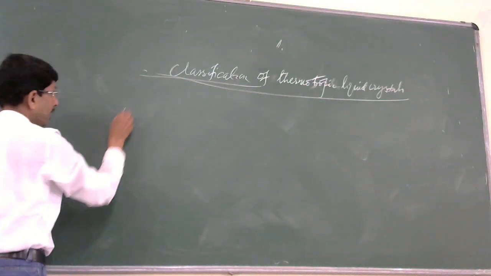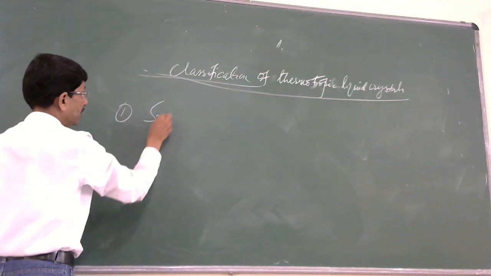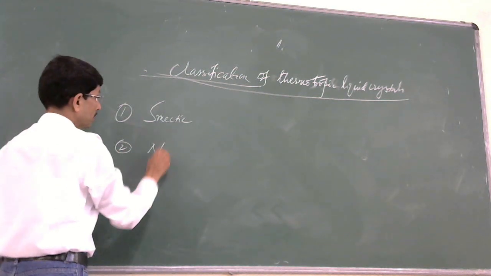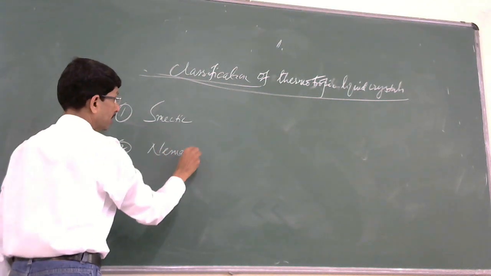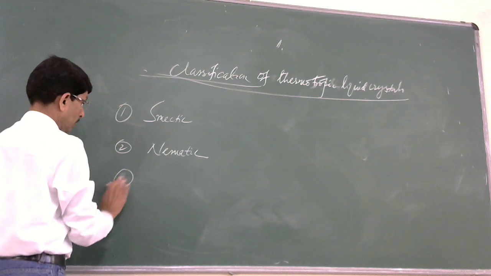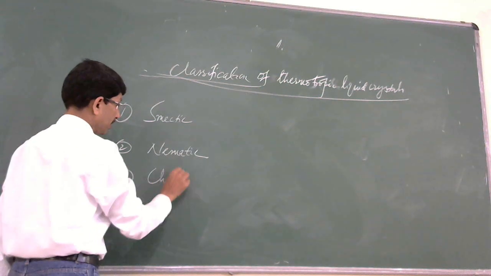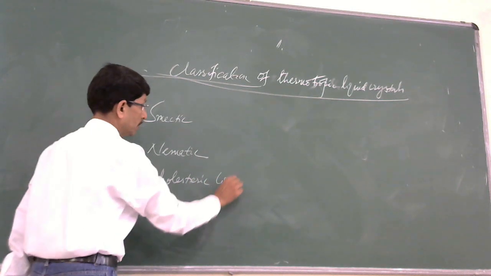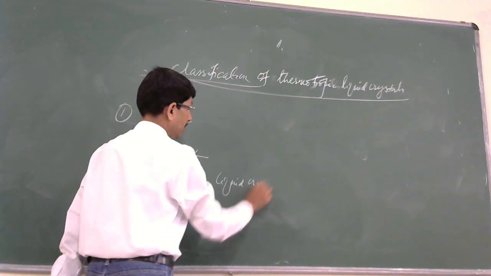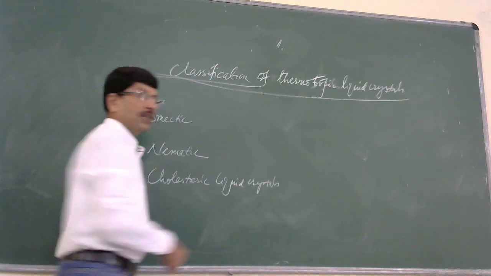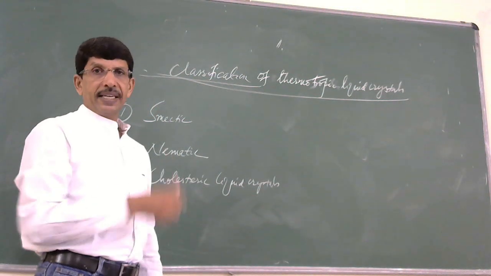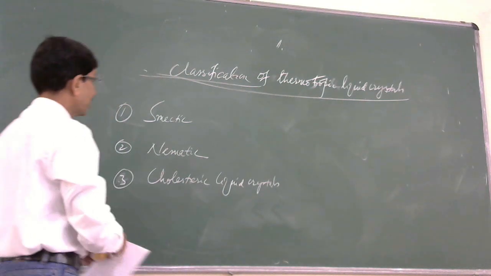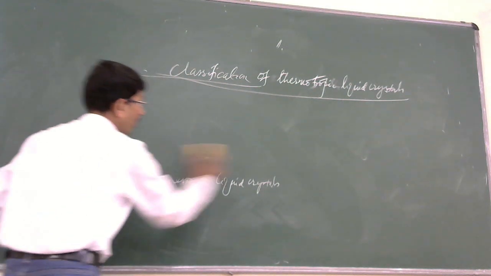So thermotropic liquid crystals have been classified into smectic liquid crystals, nematic liquid crystals, and cholesteric liquid crystals. So the thermotropic liquid crystals are being classified into three categories, namely smectic, nematic, and cholesteric liquid crystals. I forgot to tell one thing.